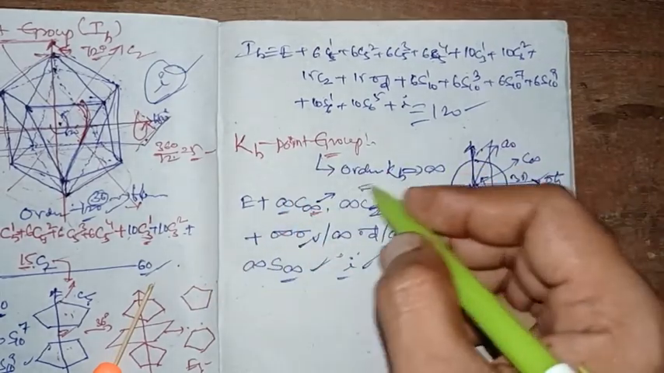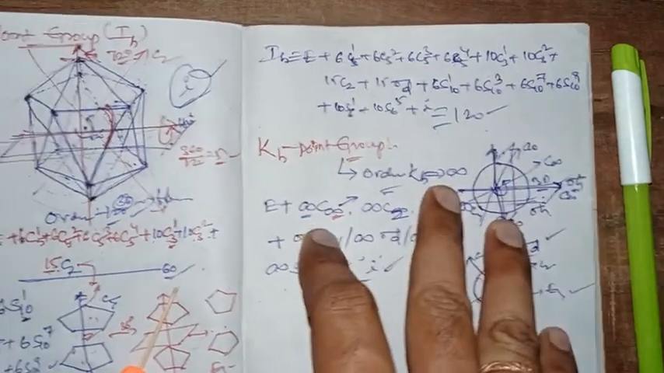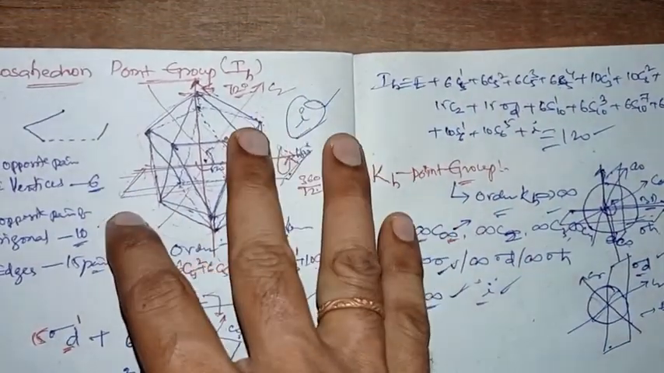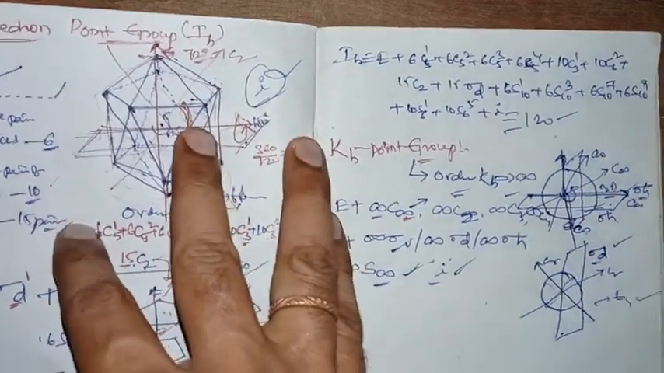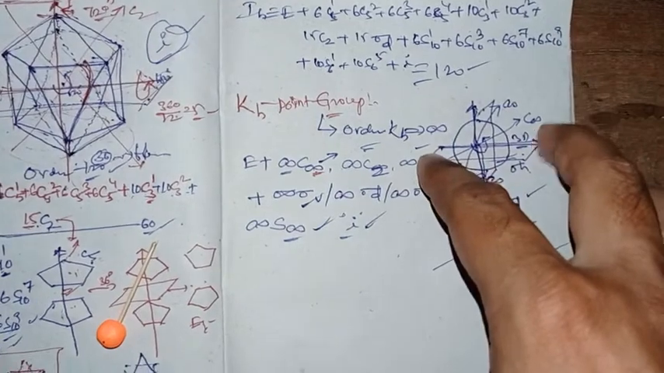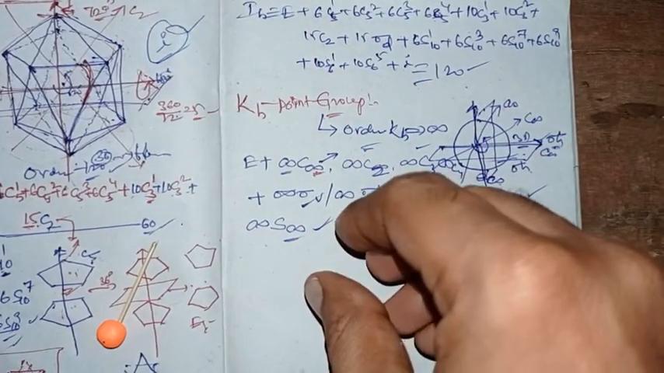Which means its order is infinity, right? So this is how the icosahedron has 120 elements in its point group, and there are an infinite number of elements in the KH point group. So here I stop this session of the class.